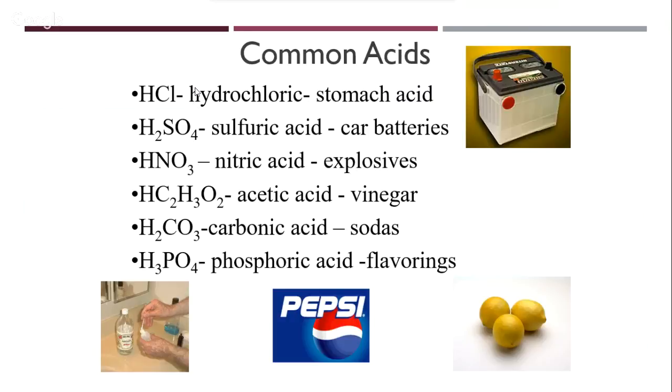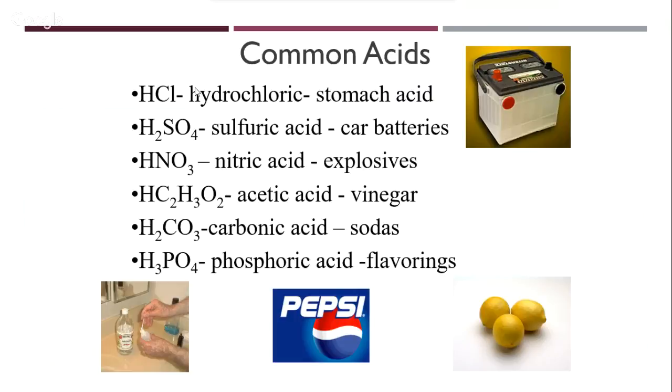The second one you have is sulfuric acid. Sulfuric acid is something that you find in car batteries, pretty common in the household, especially these days where there are a lot of power cuts. So we know that sulfuric acid is what we use in the batteries, not just car batteries, but also in the household. There is a lot of sulfuric acid that we generally use around. So that's H2SO4.